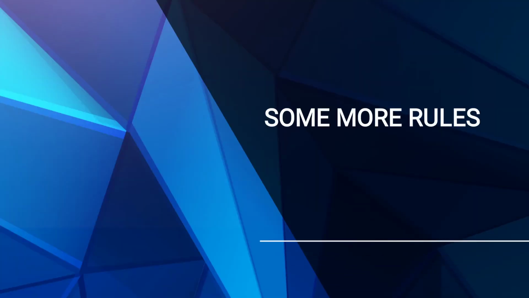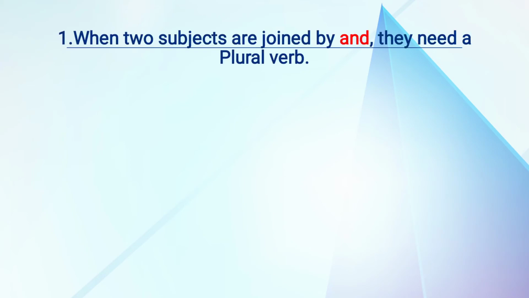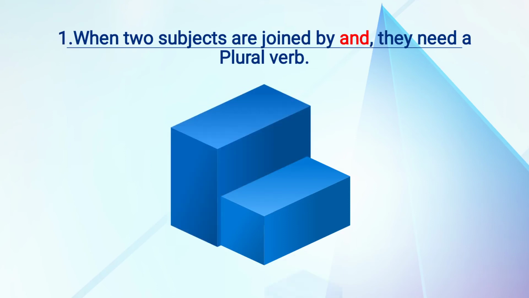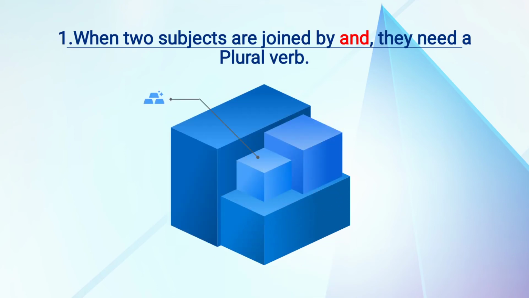Some more rules we will study. Rule number 1. When two subjects are joined by and, they need a plural verb. Okay. So between the two subjects, if and is there, the verb which we'll use will be in plural form.